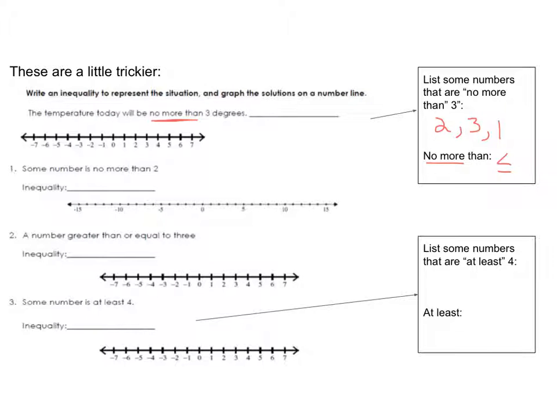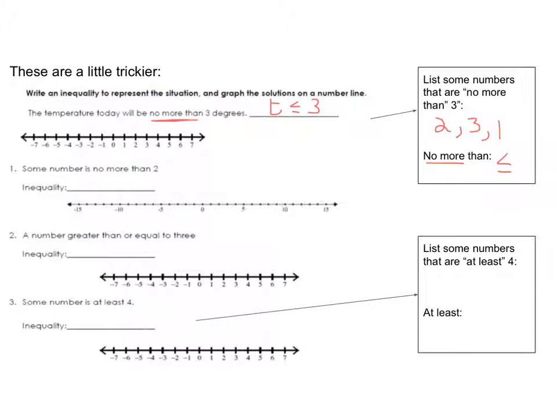You have to memorize that, okay? So our inequality over here is going to be the temperature is no more than, or less than or equal to, 3. And how do we graph that? Well, we have our starting number.